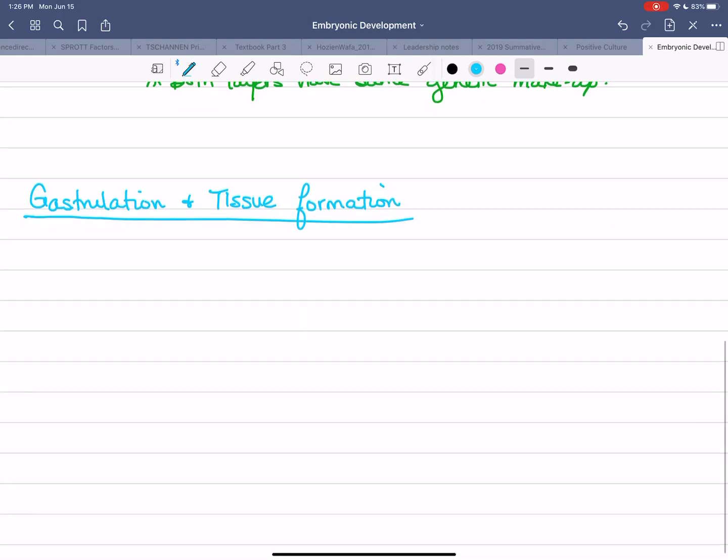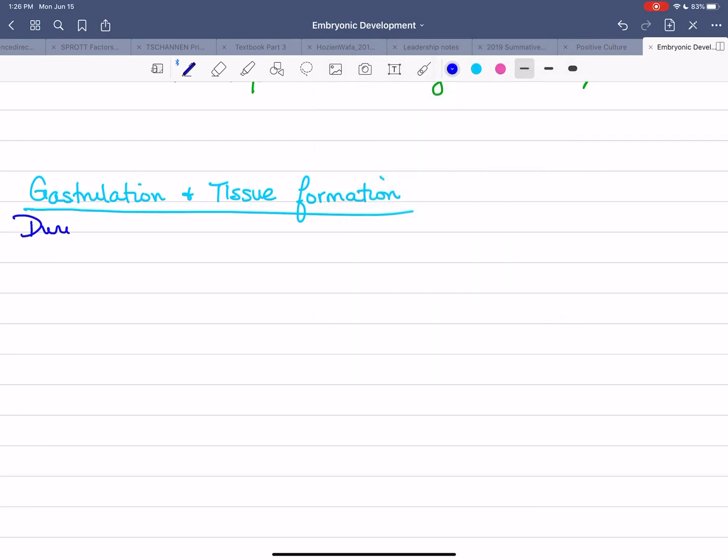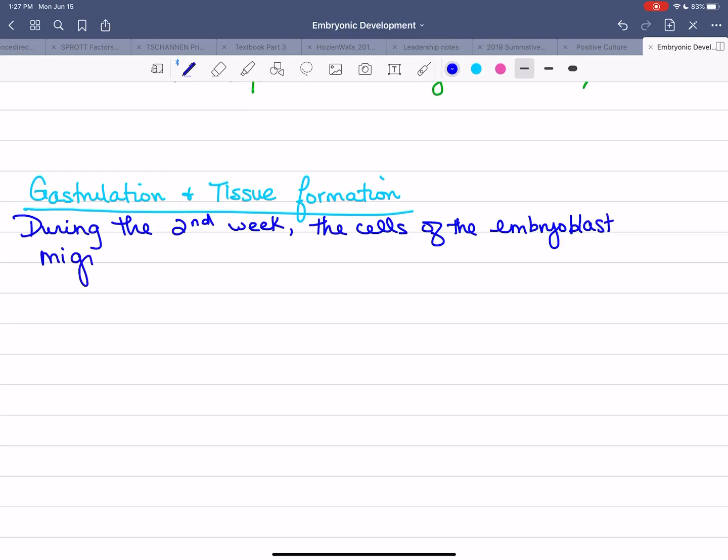So during the second week of development, the cells of the embryoblast migrate to the middle of the blastocyst.